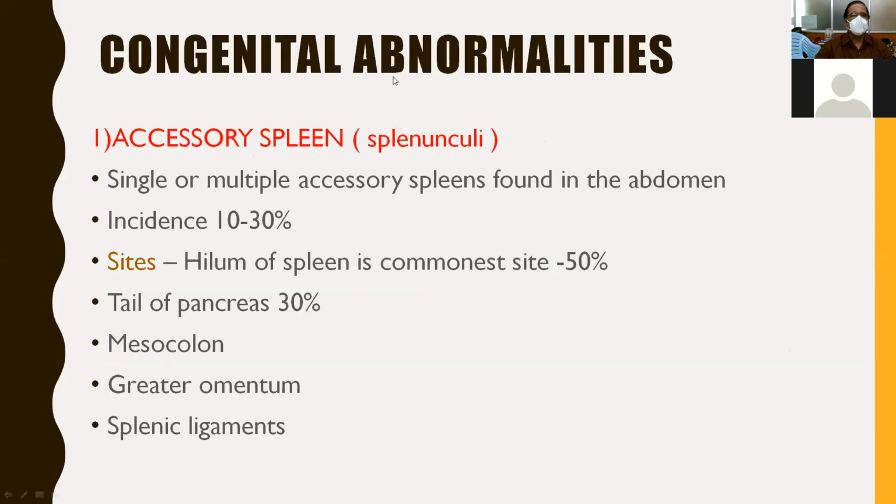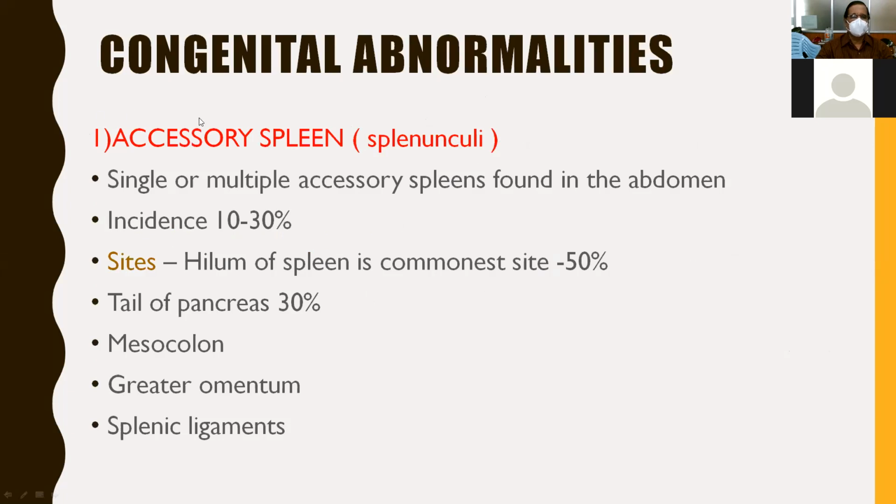Next, coming to the congenital abnormalities of the spleen. In this, there are some short notes, that is accessory spleen. This is very, very important because particularly when you are doing surgery for hereditary spherocytosis or some of the indications for hemolysis where there is destruction of the RBCs.